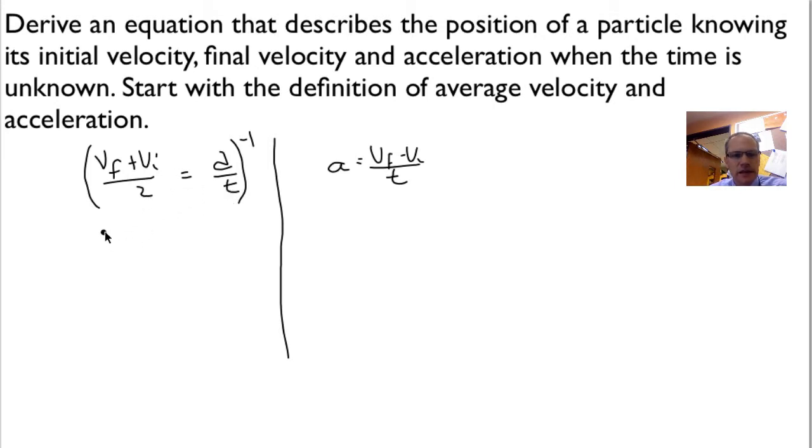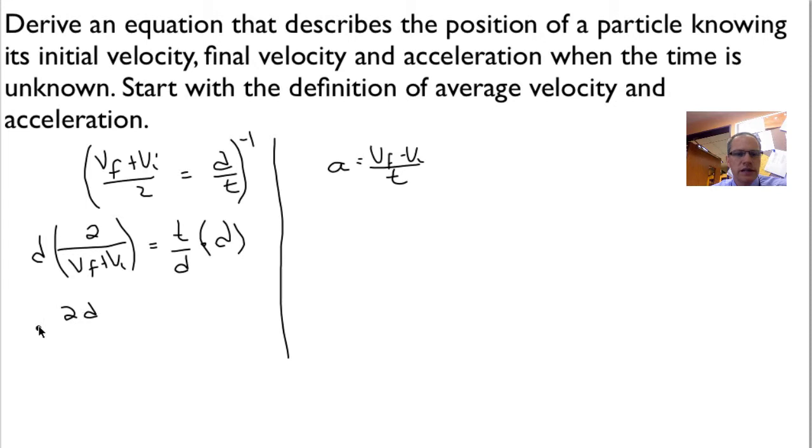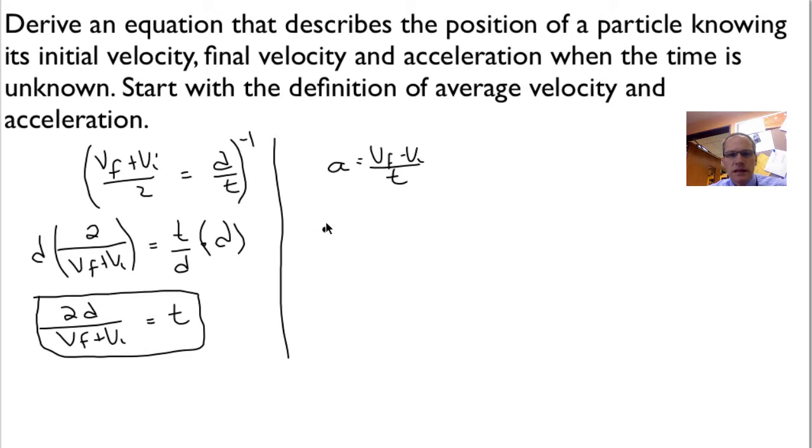So I'm going to flip everything, so I end up with 2 divided by (Vf plus Vi) is equal to t over d. Now I can just solve for t by multiplying through by d, and what I do to one side I have to do to the other side. So I end up with 2d all divided by (Vf plus Vi) is equal to t. So now I can hold on to that to eliminate the t. Over here I'm going to also substitute and solve for t.